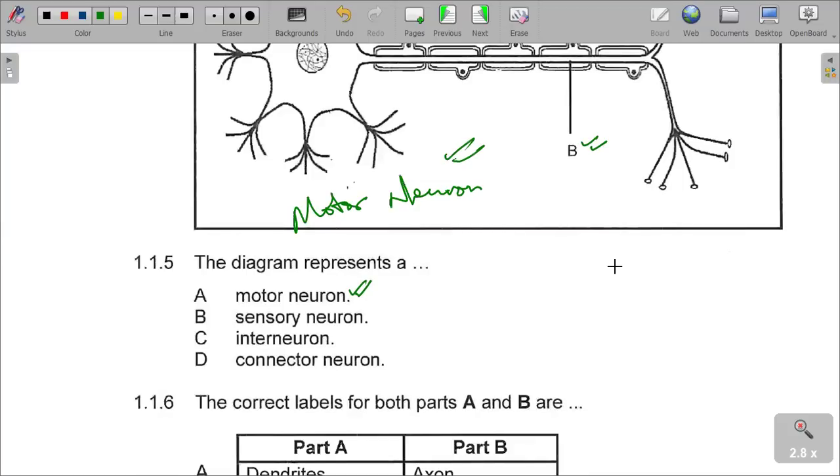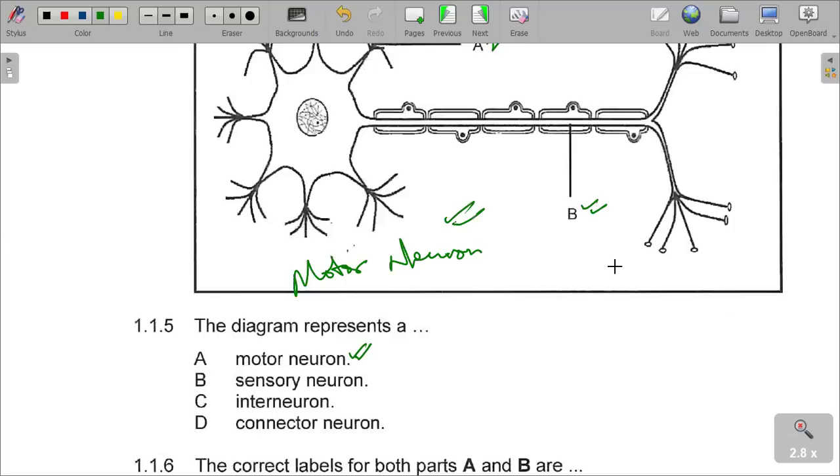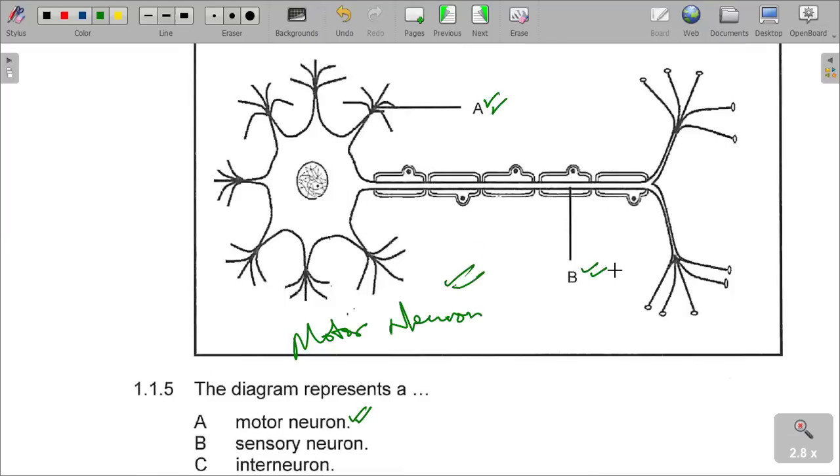I always want to give you a tip, students: when you are given multiple choice questions where there are two answers to consider, at least if you know one of them, you can be able to get the answer right. So you can say B is the axon, and if you look at A, this is the dendrites.